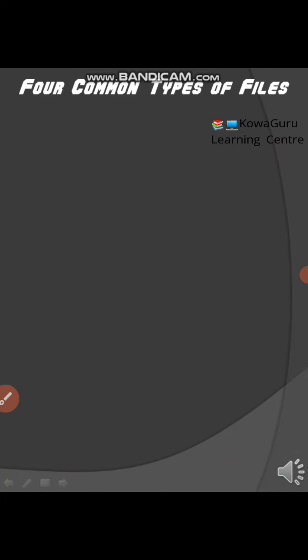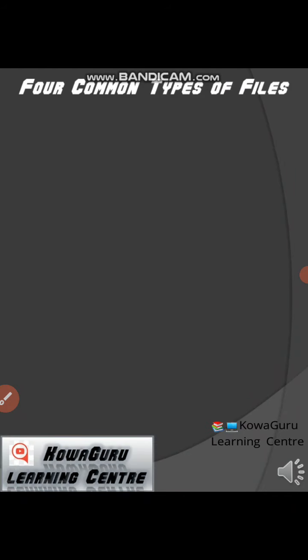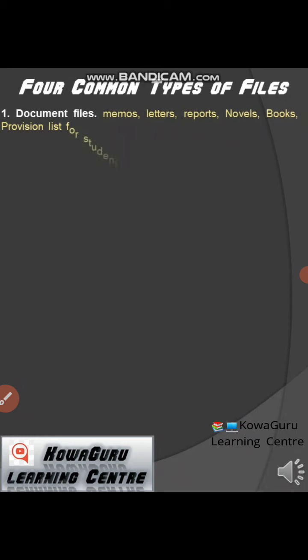So let's move forward and see the four common types of files in our daily activities. The first one is document. The second one is worksheet. The third one is database file. The fourth one is presentation file.